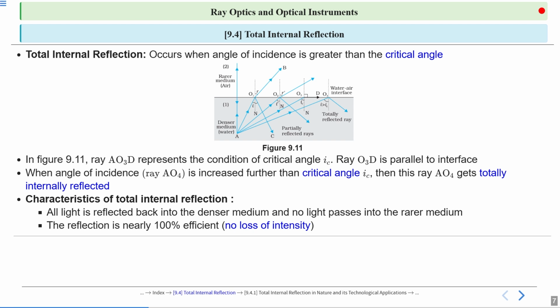Here are some cases. When the angle of incidence is less than the critical angle, light refracts into the rarer medium. When the angle of incidence is equal to the critical angle, light just grazes along the boundary, with the refracted ray at 90 degrees. Or when i is greater than C, total internal reflection occurs.